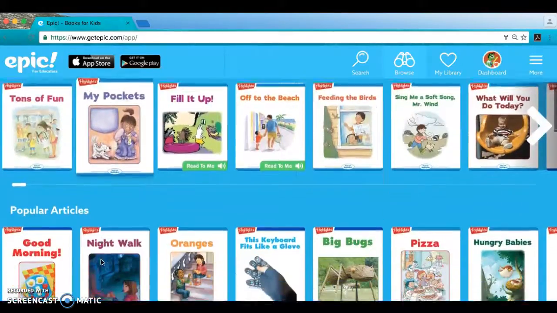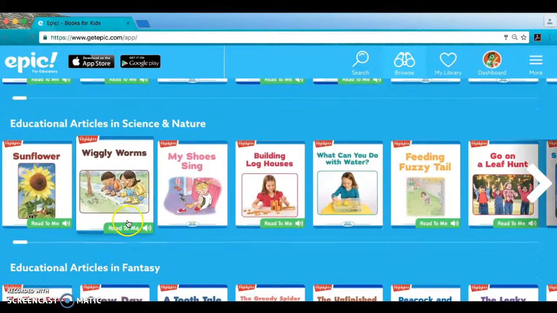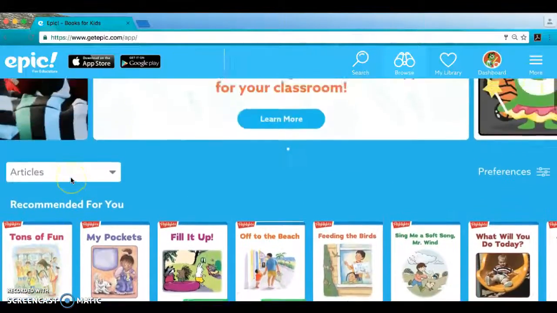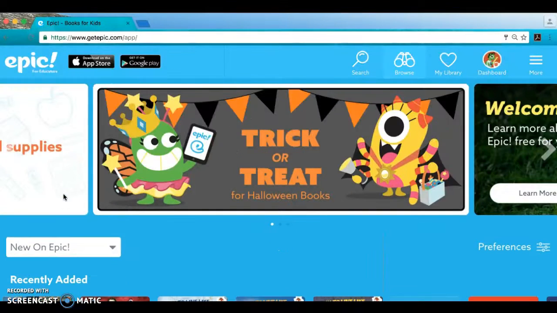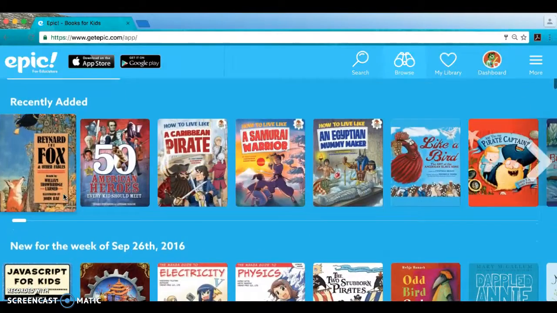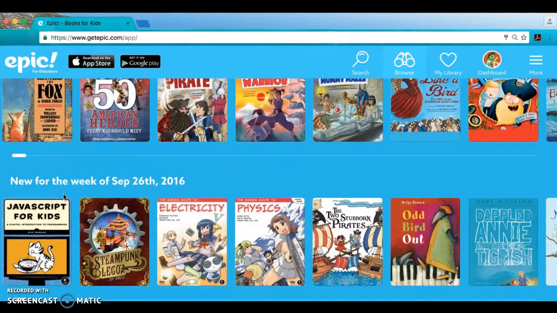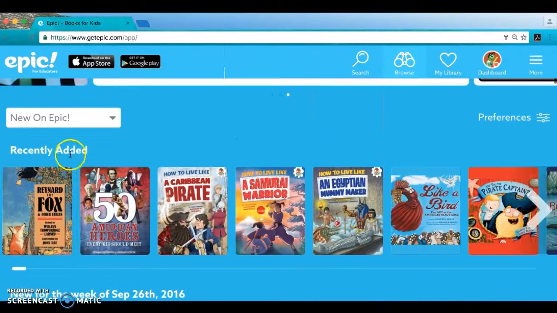Now, if you go to articles, I don't know how many of you have heard about Highlights. They have a lot of Highlights in Epic that students can read. As you can see, some are read to me and others are not. Now, I am going to go back up here to new on Epic. These are new books that have arrived to Epic. You can see some of these look like they are for 5th, 6th grade, but it's fine. You can find a lot more.